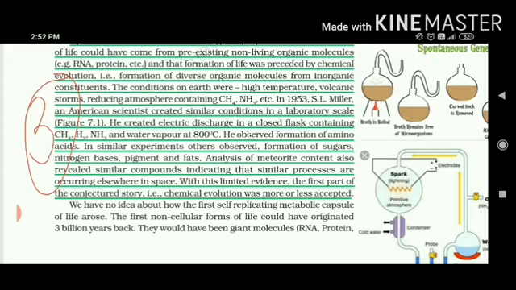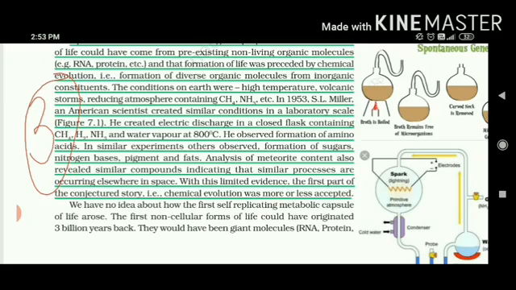And the temperature that was set was 800 degrees Celsius. That was equal to the temperature of the earth at the beginning conditions. And then he put electrodes over there so that he could produce a spark. Now here the spark is equal to the lightning that took place when the earth had started its first step.